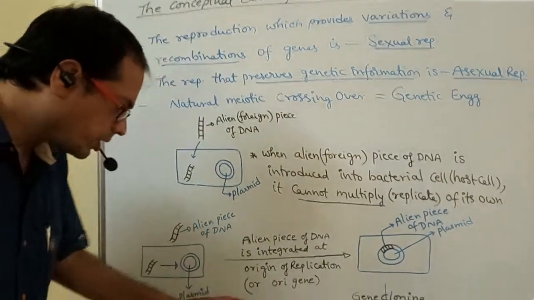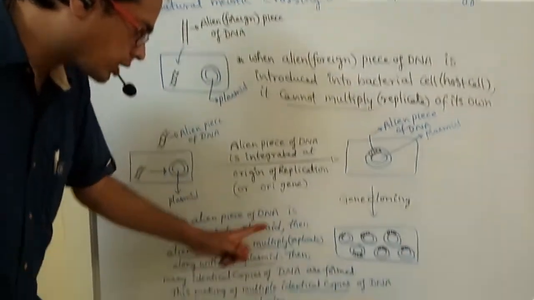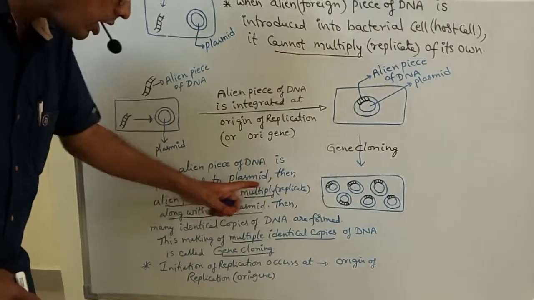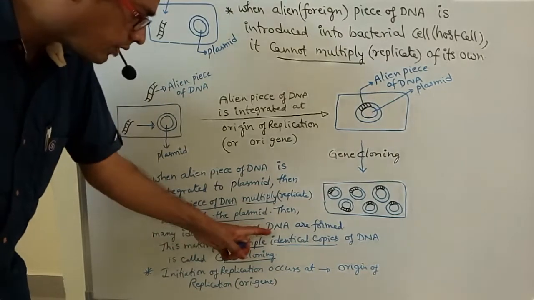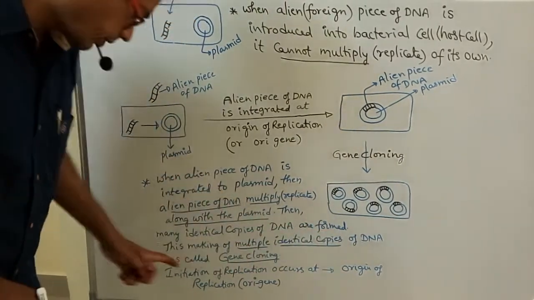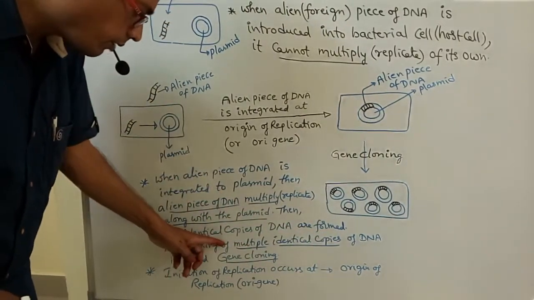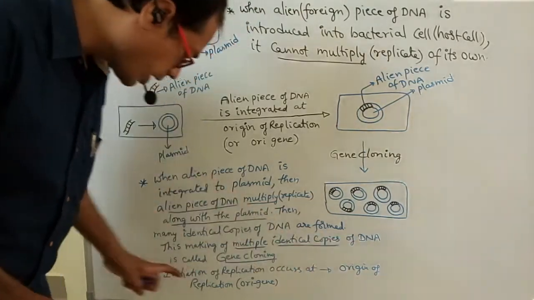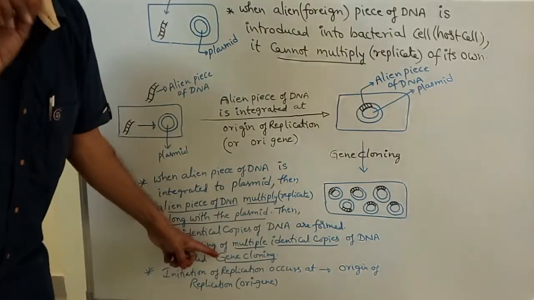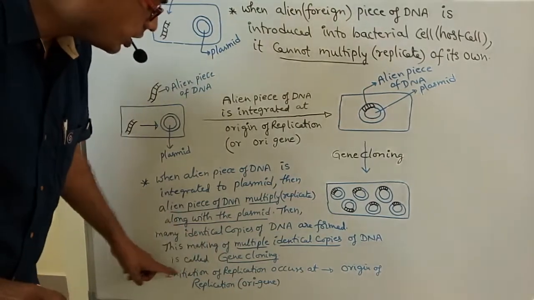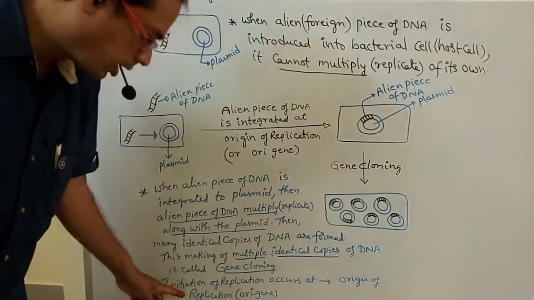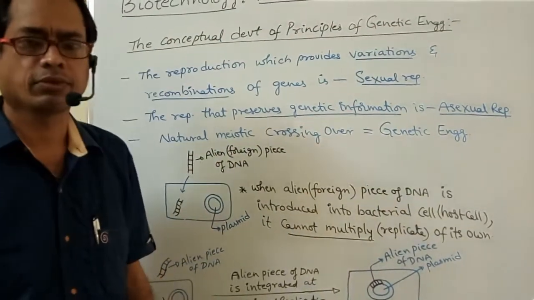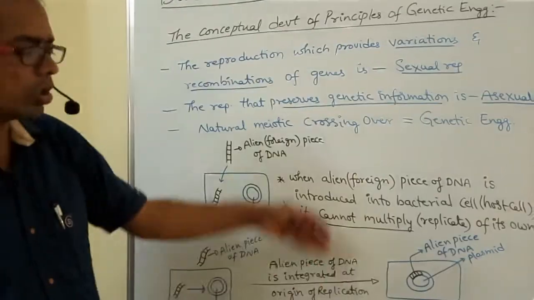See, when the alien piece of DNA is integrated into the plasmid, then the alien piece of DNA multiplies along with the plasmid. Then many identical copies of the DNA are formed. This making of multiple identical copies of DNA is called gene cloning. Initiation of replication occurs at which place? Origin of replication. Okay, my dear students, please note down all these points.